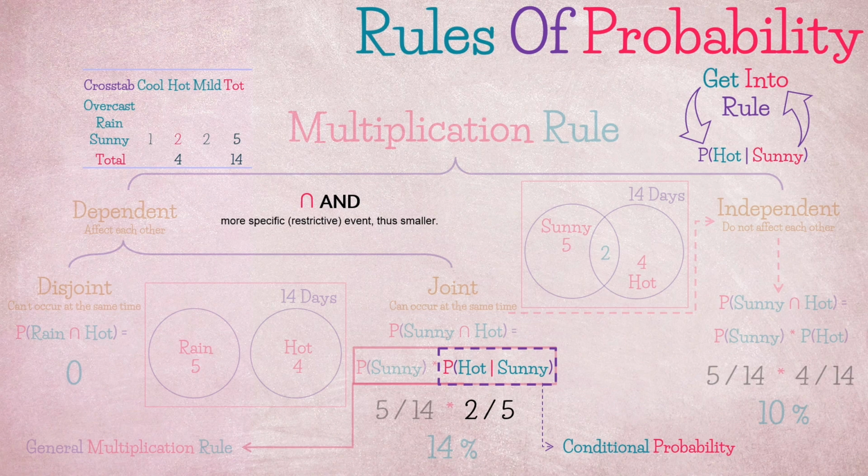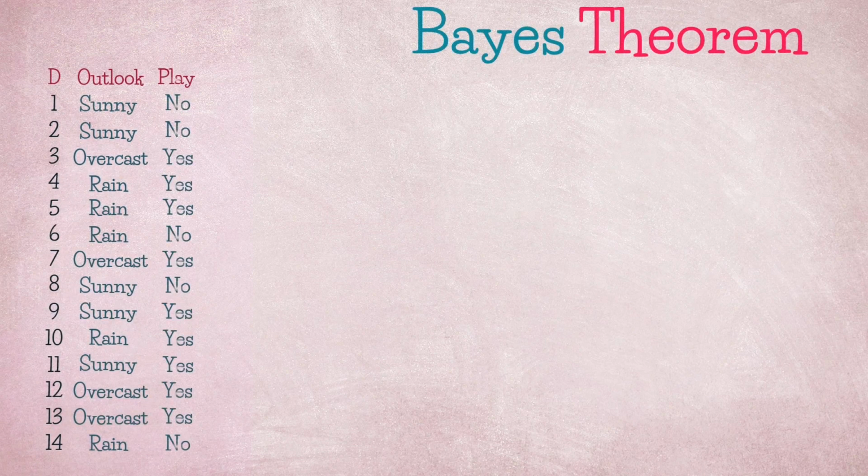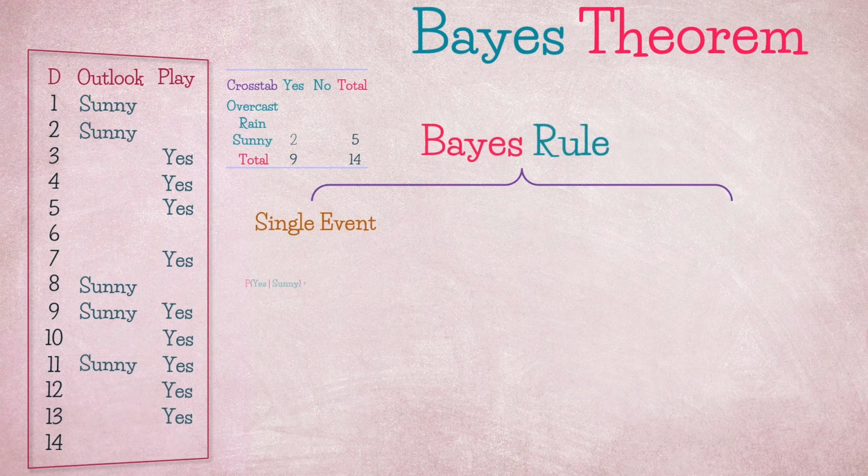When it comes to a supervised machine learning classification problem, we are actually interested in predicting the target variable. That would be the play status of each game day. Let's focus on a single feature of game day and summarize this data using a contingency table, where rows represent feature frequency and columns represent target ones. Using Bayes' rule for predicting the status of game day based on the day's outlook would tell us that the probability of class given evidence, that is the probability of yes given sunny, is equal to the probability of yes and sunny divided by the probability of sunny.